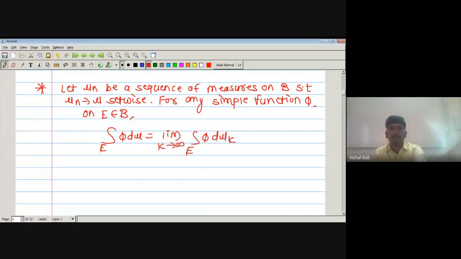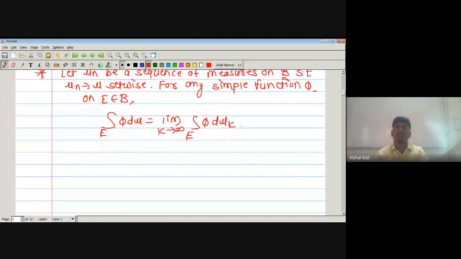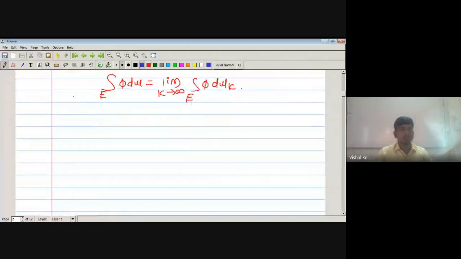Here we have been given a sequence mu n of measures on curly B which converges to mu. Also, for any simple function phi, we have to prove that the integration over set E of phi d mu is the limit k tending to infinity of the integration over set E of phi d mu k. The solution will be: given that phi is any simple function, and mu n is a sequence of measures which converges to mu setwise.